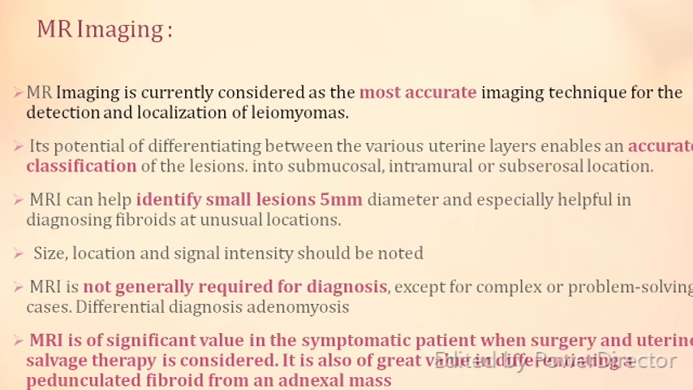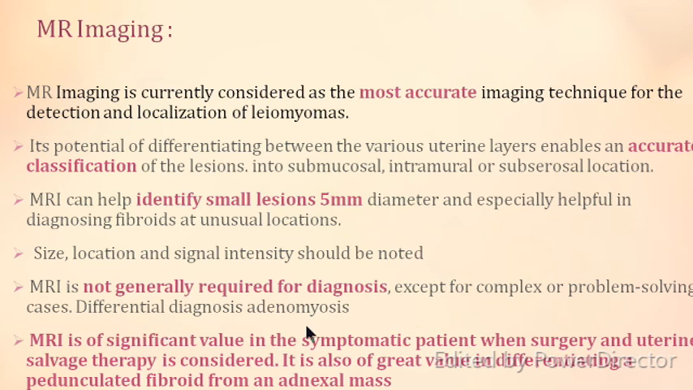Coming to MRI, of course this is not generally required for diagnosis. Most of the diagnosis can be done by ultrasound, which is the gold standard. But it can be done for differential diagnosis of other lesions like adenomyosis, if you are not able to locate the fibroids, especially very small ones less than 5 millimeters in size which are missed by sonography, or if you want a very accurate classification of the lesions into submucosal, intramural or subserosal. It is the most accurate imaging technique.